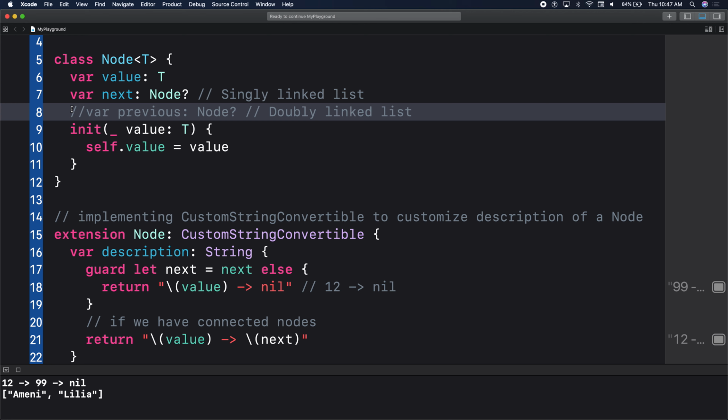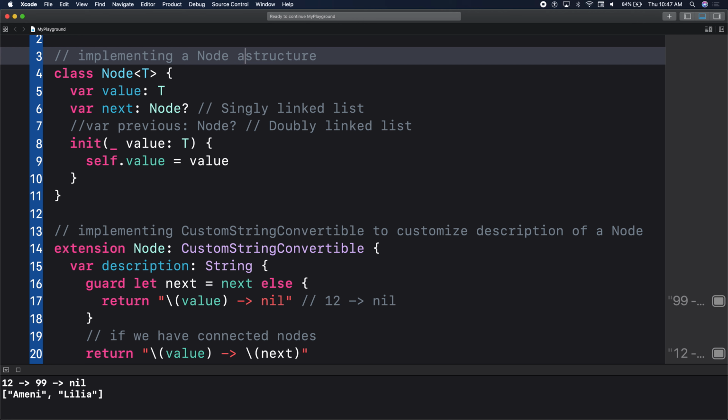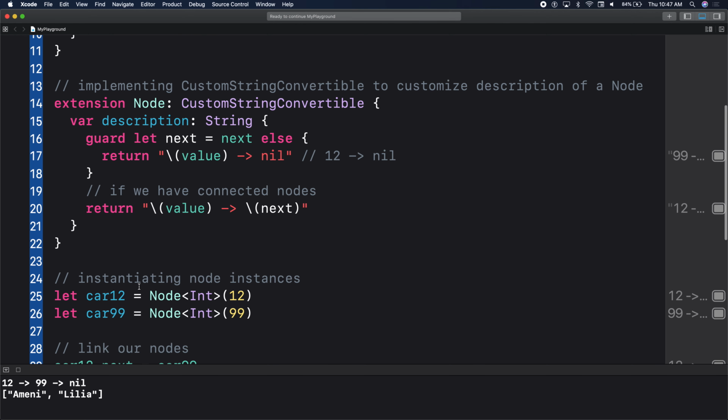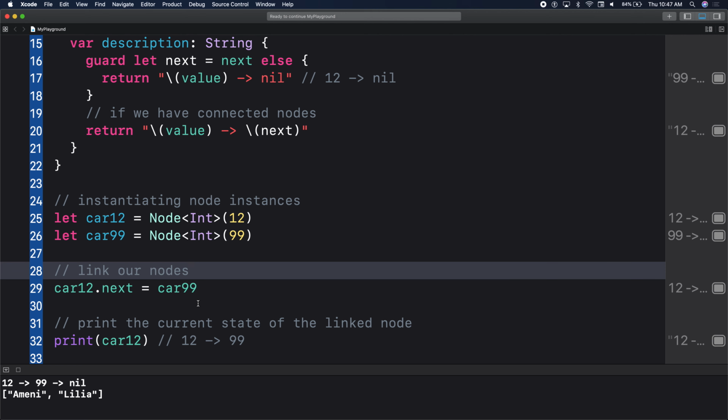I think we'll take a short break here because we have enough content. I don't want to go too much too quickly. But first, the first thing we just built here is a node class. So we implemented a node structure, an abstract data structure. And we connected our nodes, instantiated node instances, and linked our nodes. A linked list using connected nodes.